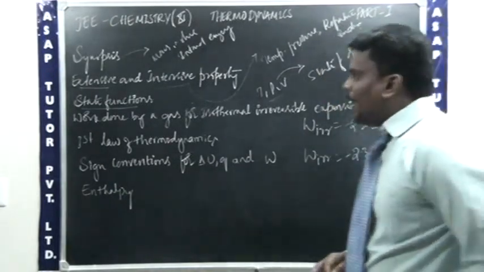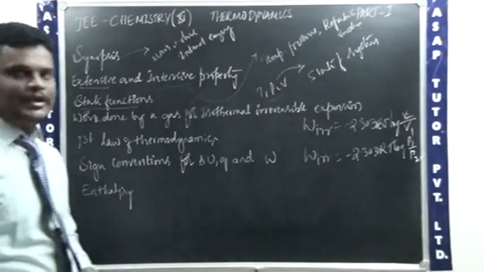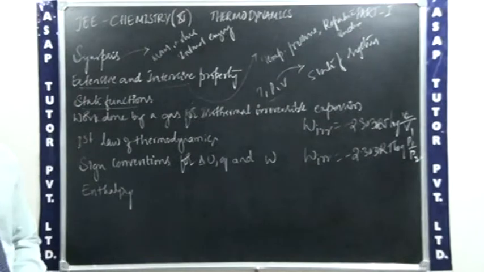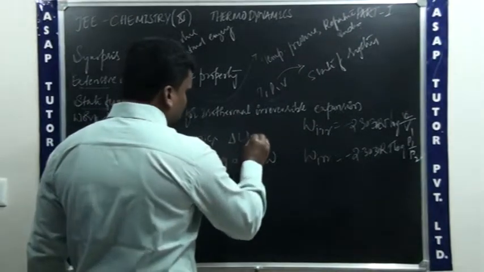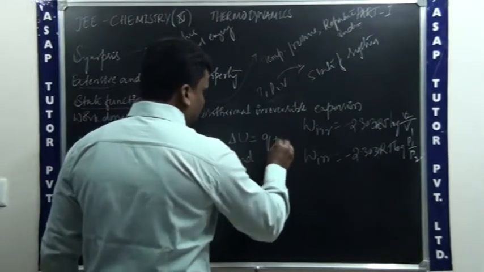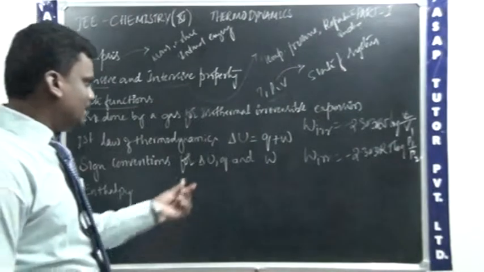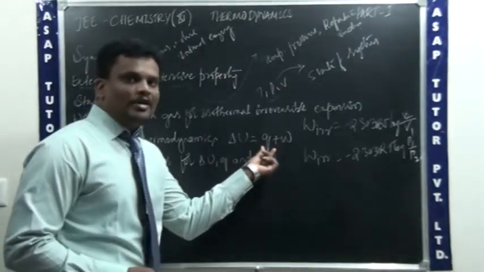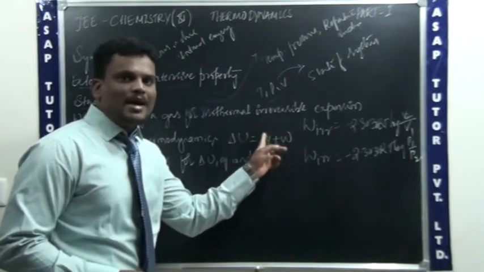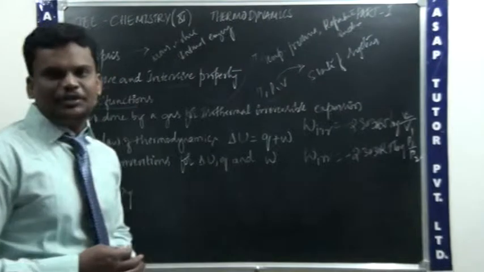Now, after this, we will pass into the first law of thermodynamics. What is the statement of the first law of thermodynamics? The first law of thermodynamics says that delta U is equal to Q plus W. Here delta U is the change in internal energy. Q is the amount of heat absorbed by the system or released by the system. Then W is the work done on the system or by the system.